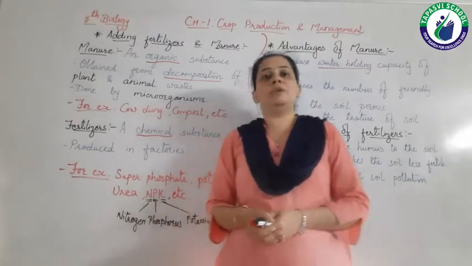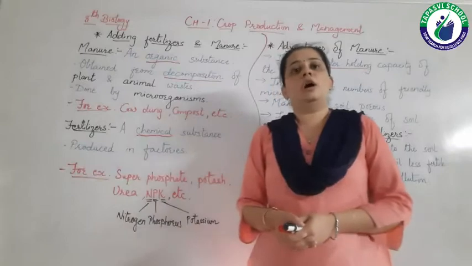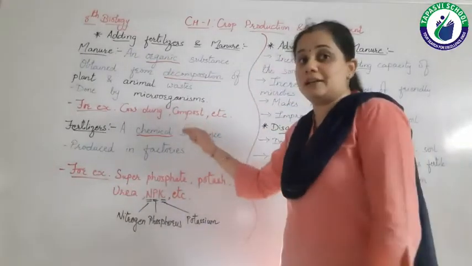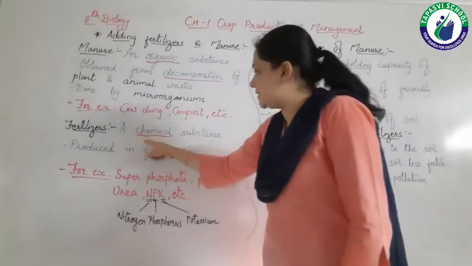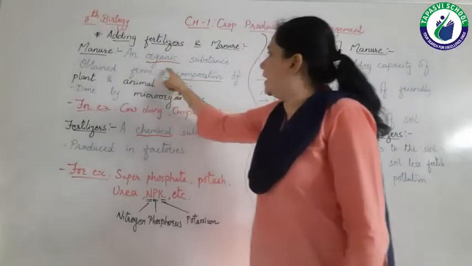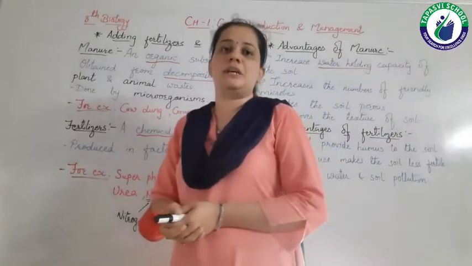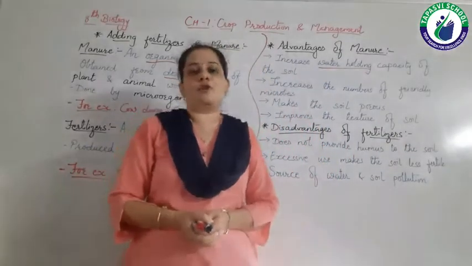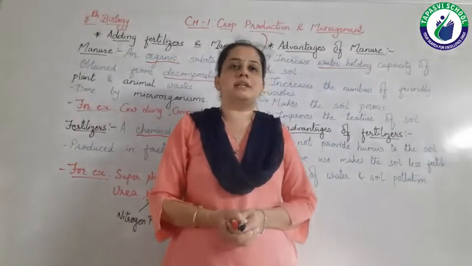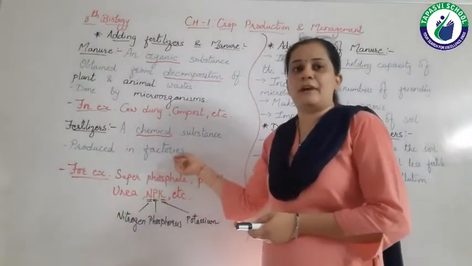Right, now moving to the next term, fertilizers. So a fertilizer is a chemical substance. So see the main difference between it. It is a chemical substance while a manure is an organic substance. So as the word suggests, chemical substance means we cannot get it from the nature. These fertilizers are produced in the factories. So they are produced in the factories.